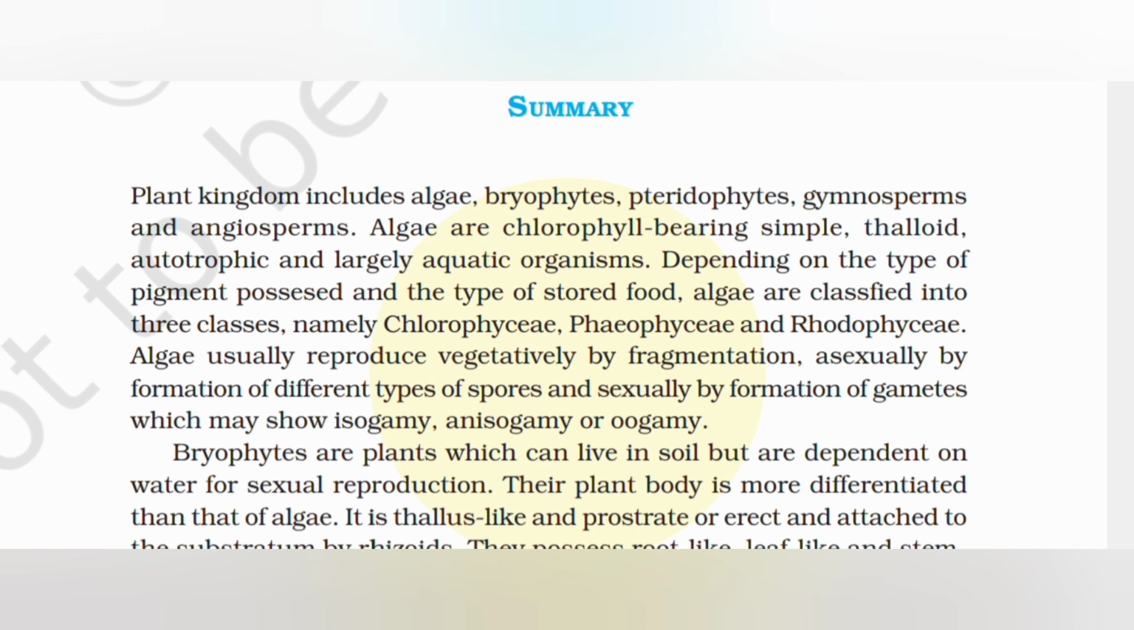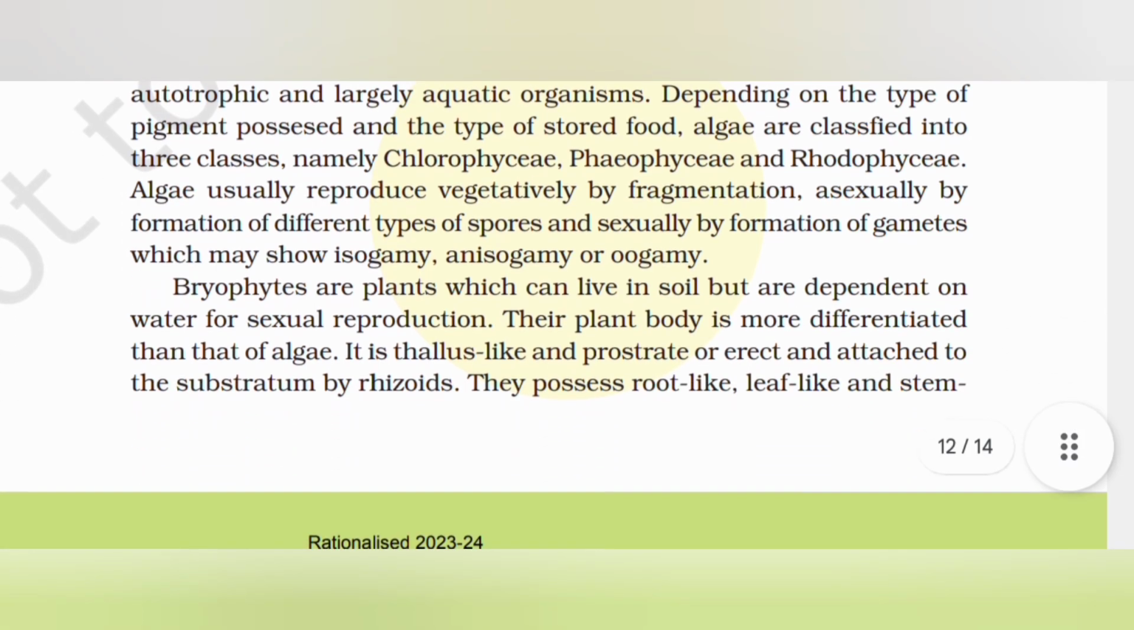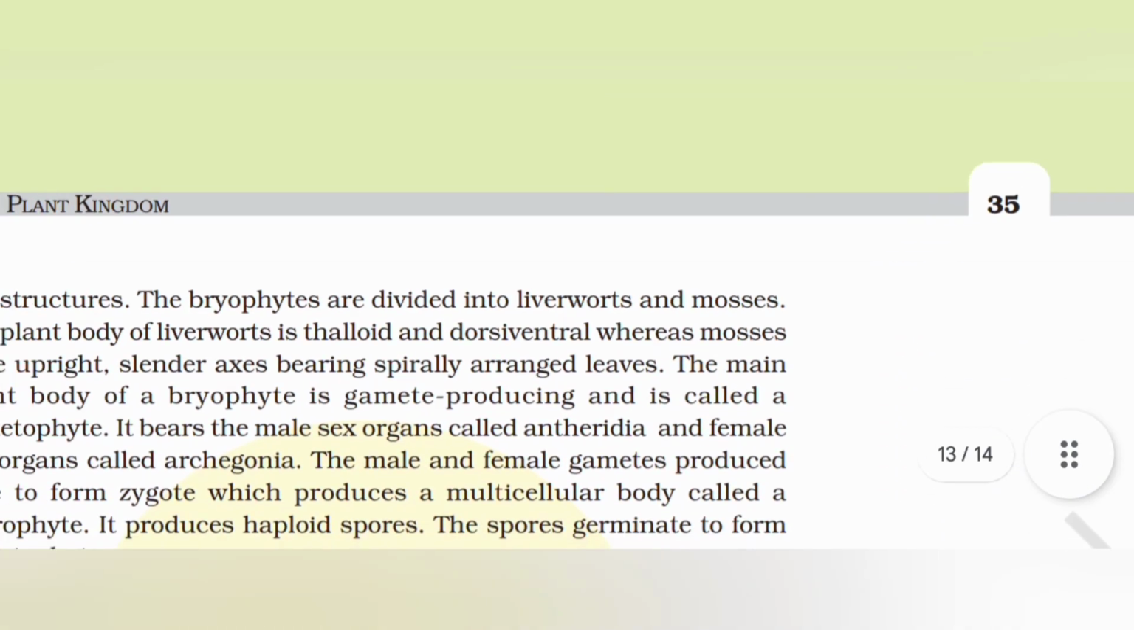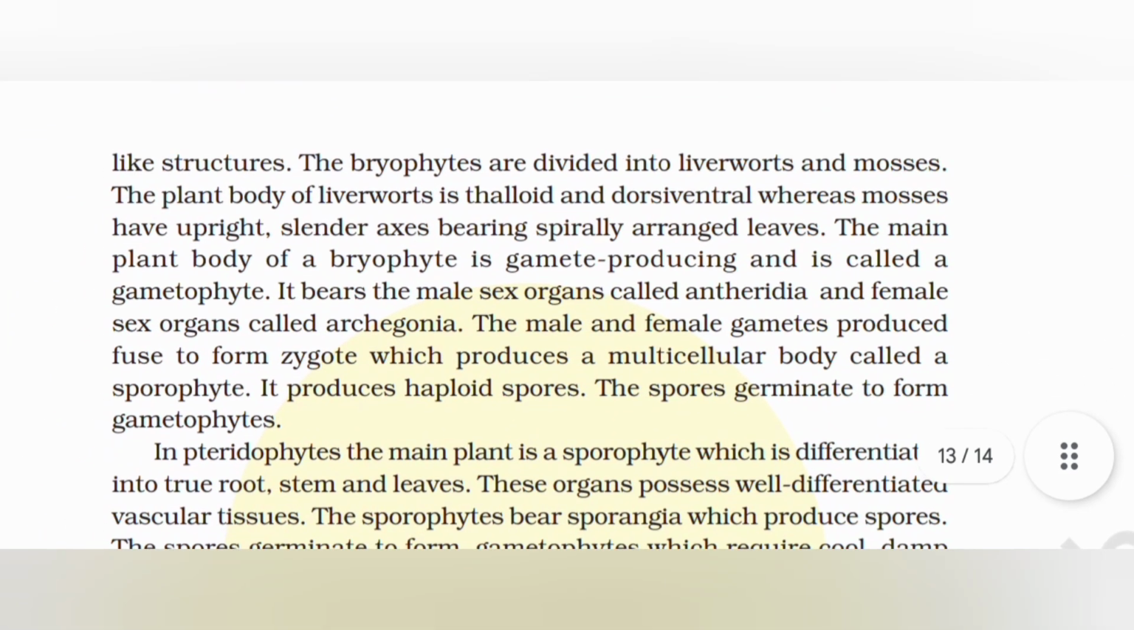Bryophytes are plants which can live in soil but are dependent on water for sexual reproduction. Their plant body is more differentiated than that of algae. It is thallus-like and prostrate or erect and attached to the substratum by rhizoids. They possess root-like, leaf-like, and stem-like structures. The bryophytes are divided into liverworts and mosses. The plant body of a liverwort is thalloid and horizontal, whereas mosses have upright, slender axes bearing spirally arranged leaves.